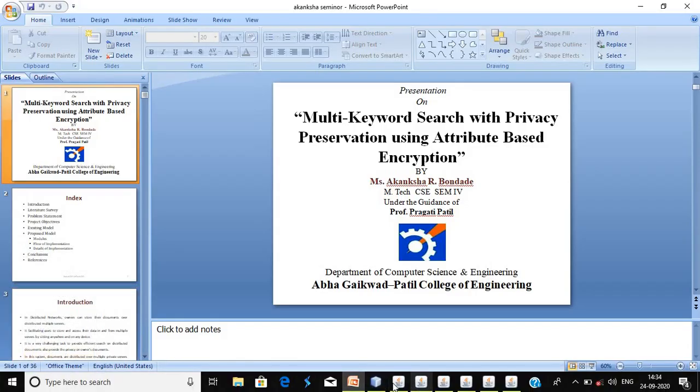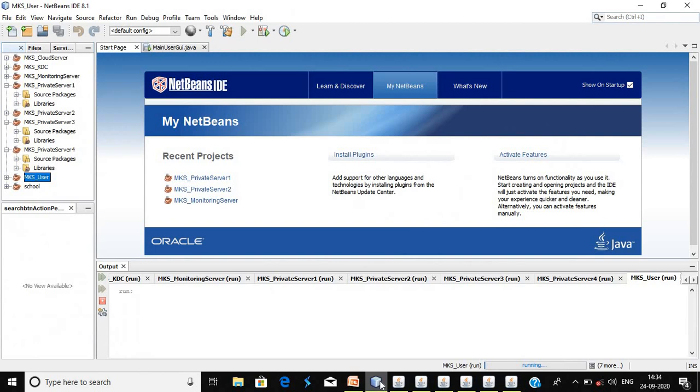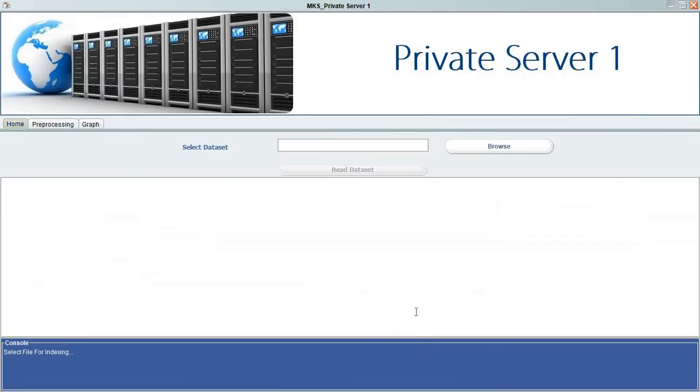Now here we implement this project using the Java language. This is a NetBeans window. Here we build four private servers 1, 2, 3 and 4, one cloud server, one KDC center, one monitoring server, as well as one user. So the first step is to upload the data from the private server.